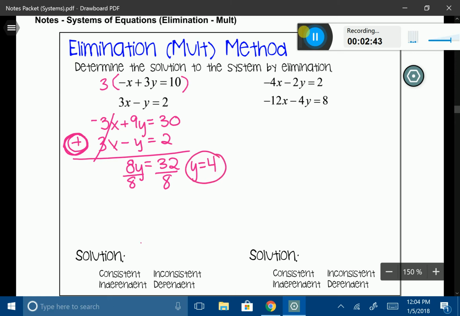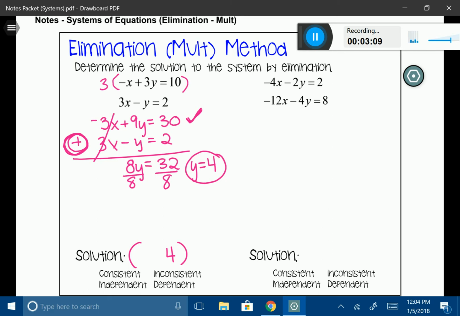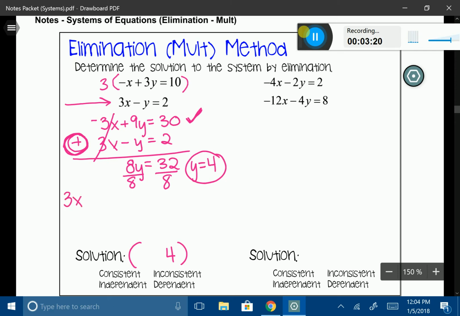All right, just like before, I have a solution. So my y is going to be 4, and I have to go back and figure out what my x is. Now, this is kind of a unique thing because not only can I take that y equals 4 and substitute it back into the first or second equation that I started with, but I could also plug it into that third equation that I created by multiplying the first by 3. It doesn't matter what you substitute it back into, you will still get the same x value. Personally, I think the second equation is the easiest to substitute it back into, so I'm just going to go ahead and do that. I always like to do the one that looks the easiest to my eye.